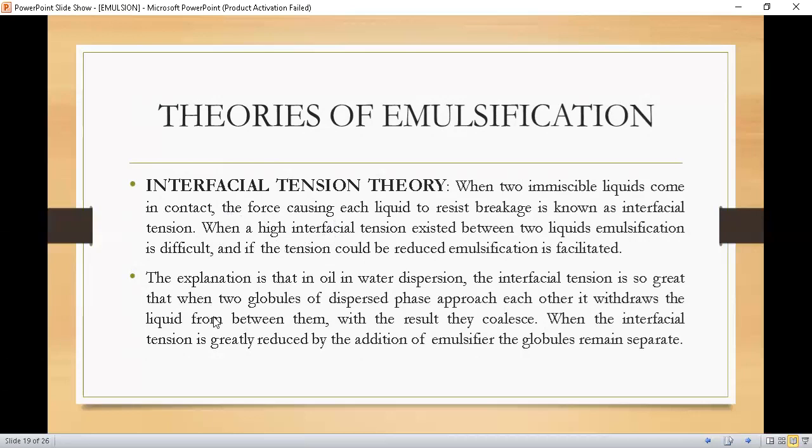The explanation is that in oil in water dispersion, the interfacial tension is so great that when two globules of dispersed phase approach each other, it withdraws the liquid from between them, with the result they coalesce. When the interfacial tension is greatly reduced by the addition of emulsifier, the globules remain separated. So you will have to decrease the interfacial tension between the two globules for the formation of proper emulsion, and this is required. This theory is called the interfacial tension theory, where you reduce the interfacial tension between the two globules so that a stable emulsion can be formed.